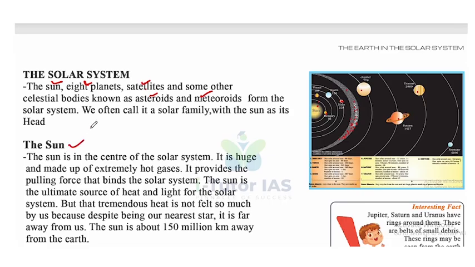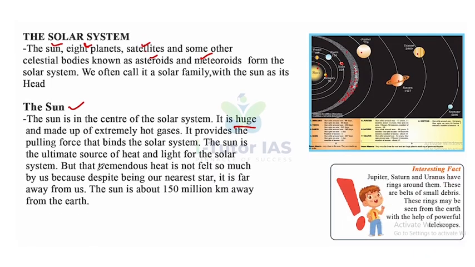Now, the sun. The sun is the center of our solar system. It is huge and made up of extremely hot gases. We know the sun is a huge star made up of extremely hot gases. It provides the pulling force that binds the solar system. The sun is the ultimate source of heat and light for the solar system.